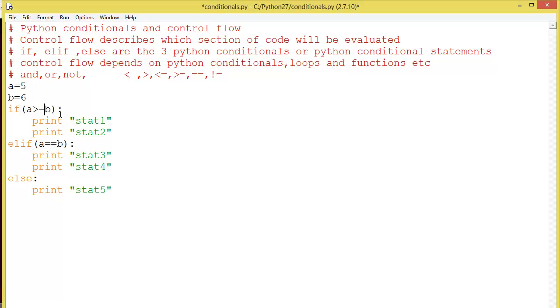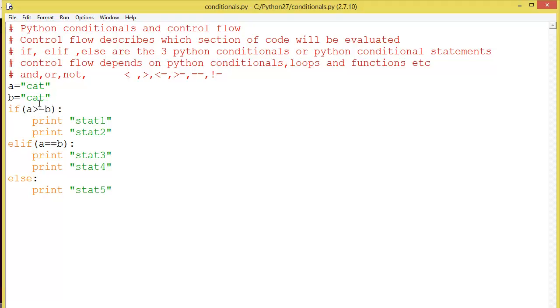a greater than or equal to b, you can use all these comparison operators because I think you know all these things. You can also compare strings, a equal to cat and b equal to cat. Now what is the output of this code? Here a string comparison will also be there.